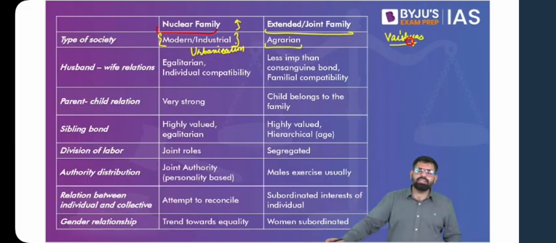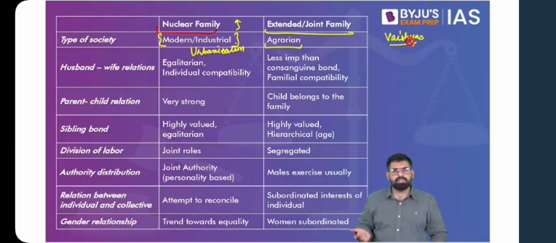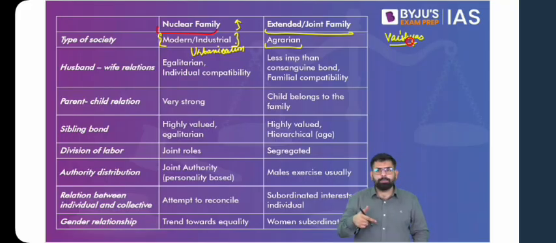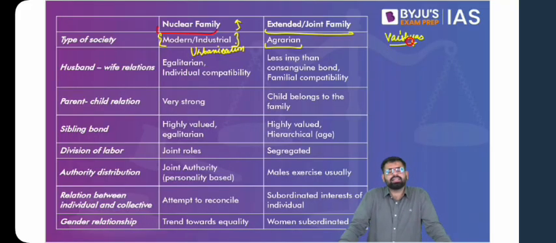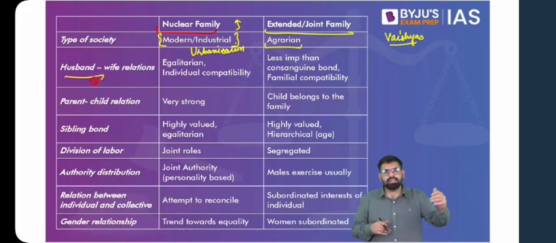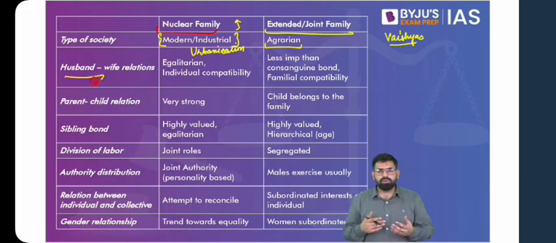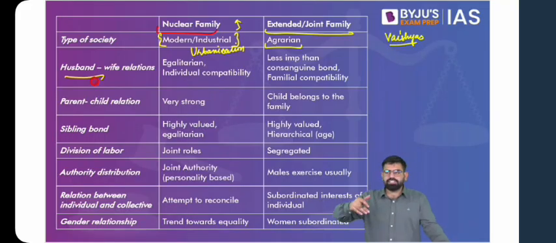Similarly, it's not that nuclear families are only present in the modern industrial world. You can think of a joint family which breaks up because of land reforms, which we will come to. By then you can think about how legislation like land reform can impact the structure of family. Then if we talk about husband and wife relationships, in a joint family, the family at large is more important. The relationship between siblings, and between the elderly and the young, become more important compared to the relationship between husband and wife.